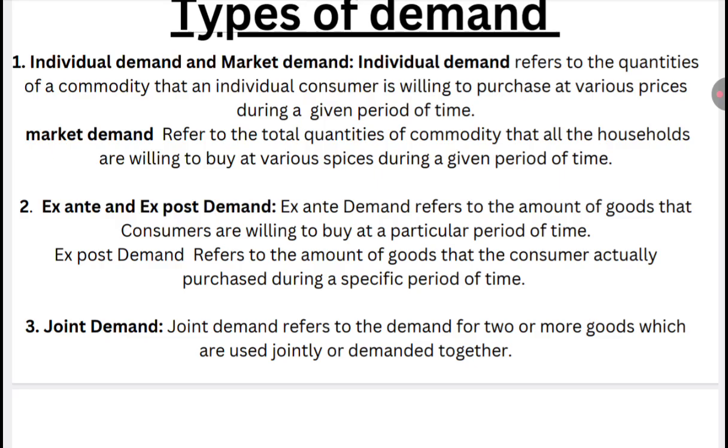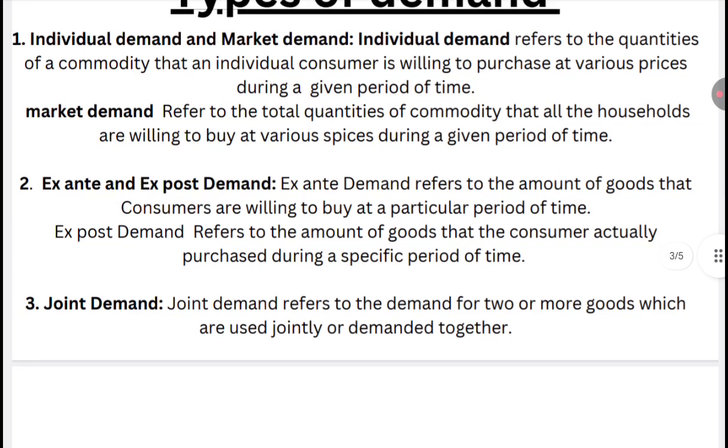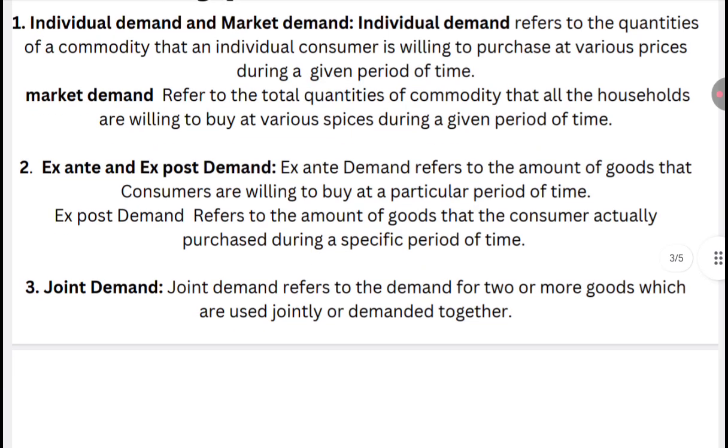Then comes joint demand. So what does joint demand state? Joint demand refers to the demand for two or more goods which are used jointly or demanded together. For example, car and petrol, bread and butter. If there is a rise in the price of petrol, the demand for cars will generally go down. Or if there is a fall in the price of petrol, generally people will also buy cars and use them.